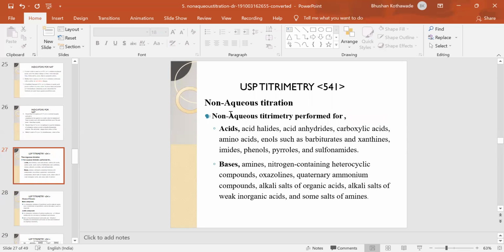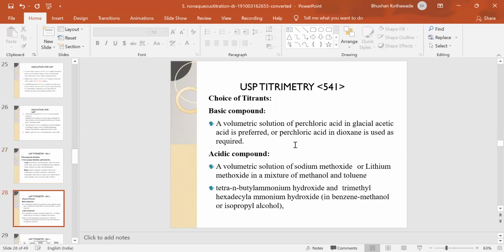Non-aqueous titration is performed for acids and bases: for acid halides, anhydrides, carboxylic acids, amino acids, pyrroles, sulfonamides, and for bases, amines, nitrogen containing heterocyclic compounds, etc. So for all these, non-aqueous titration can be performed.